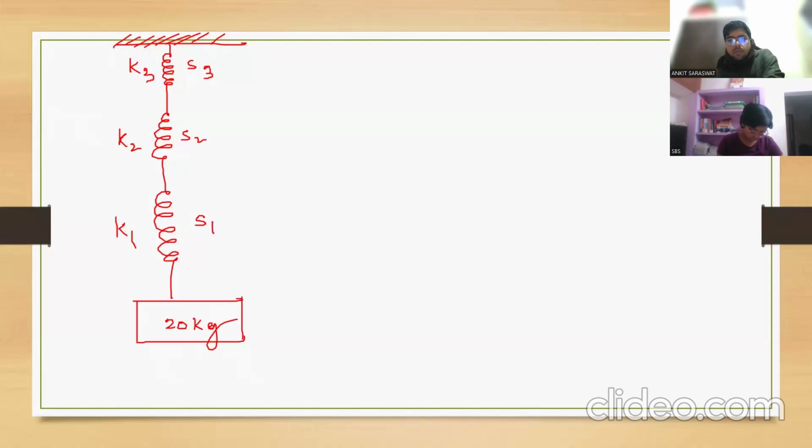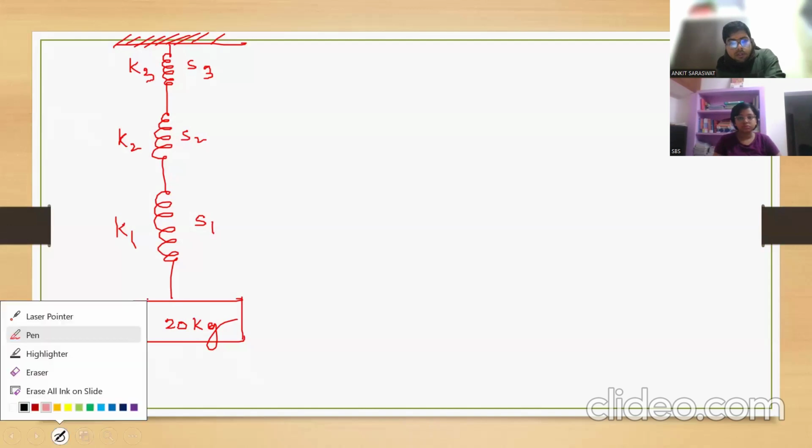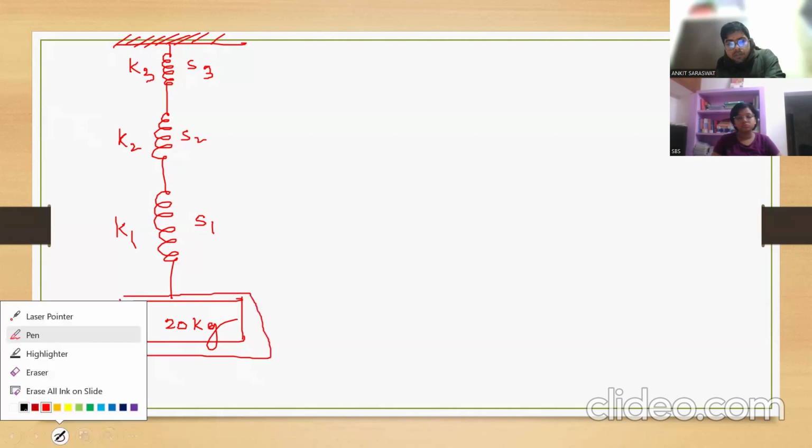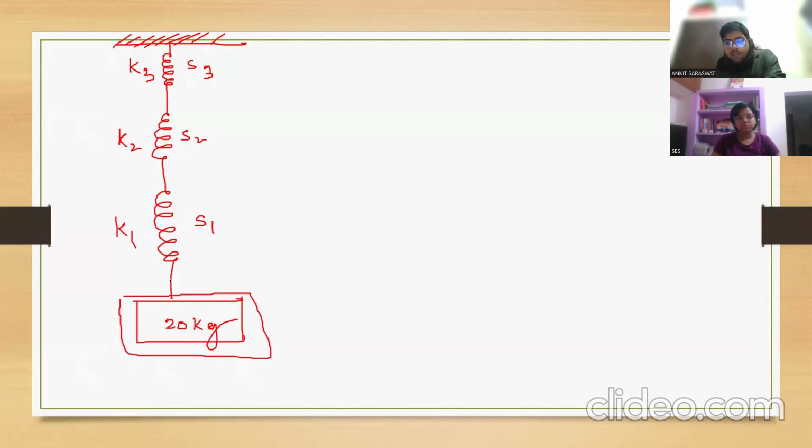All the readings will be same. Now look at this. Here, who is going to balance this block? Above spring, S1. S1 is going to balance, spring force how much? K1X1.